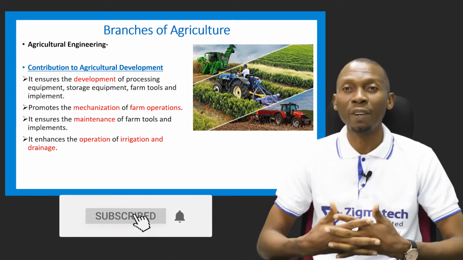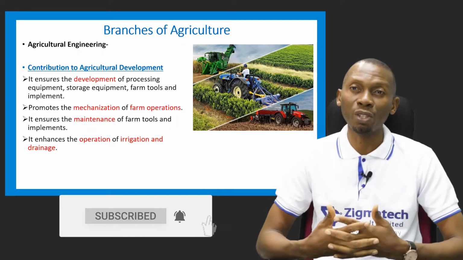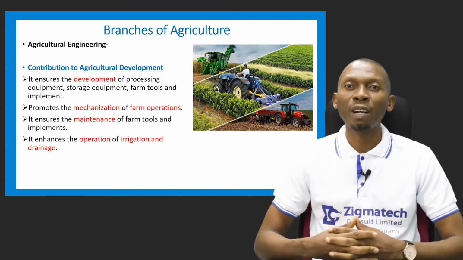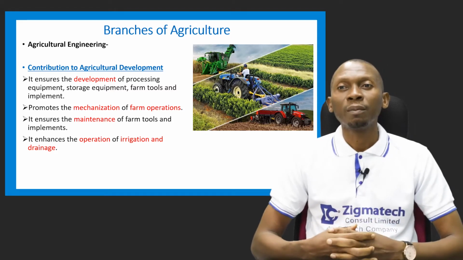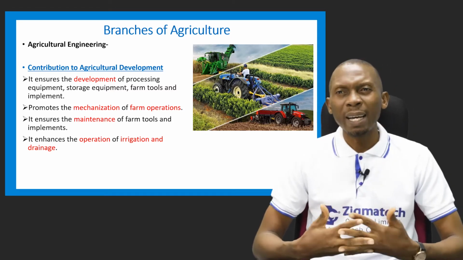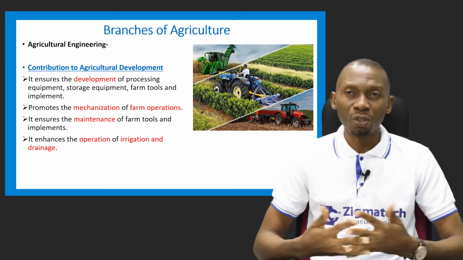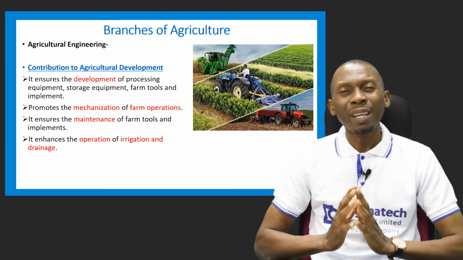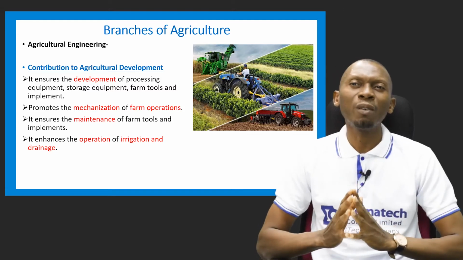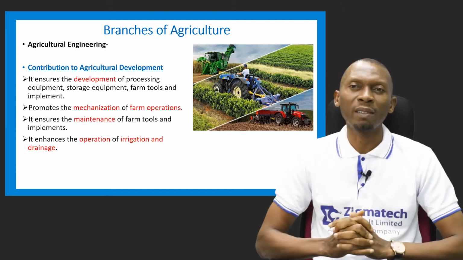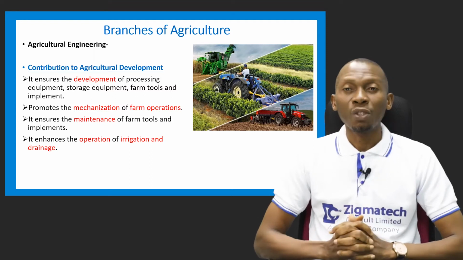All of these are very important when it comes to agricultural production. Processing of our farm produce. Some of our farm produce need to be stored. Farm tools and implements enhance agricultural production. So agricultural engineering helps in the development of these equipments that are used on the farm.